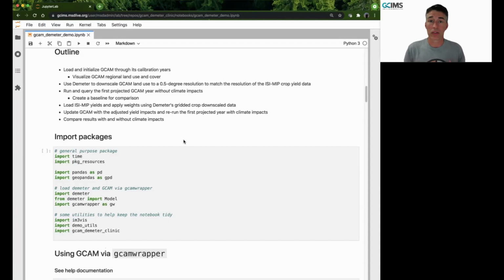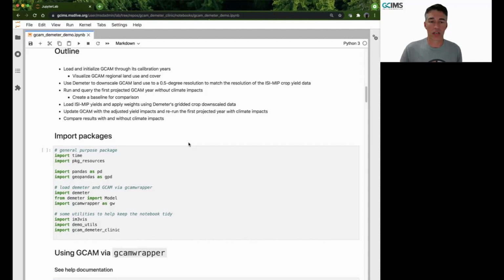We're then going to use Demeter to downscale GCAM land use outputs to 1/2 degree resolution. Now, this does match the resolution of the GCIMS crop yield data as well. Then we'll run and query the first projected GCAM year without those climate impacts accounted for, to create a baseline for comparison. Then we're going to load GCIMS yields and apply weights using Demeter's gridded crop downscale data. Update will come next to the adjusted yield impacts, and then we're going to rerun the first projected scenario with climate impacts and compare the results finally. So let's get started in the code.